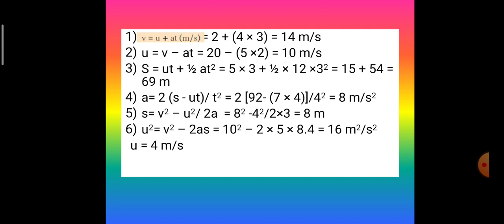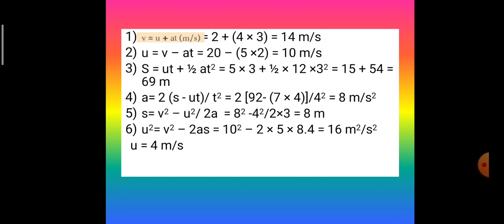Here v is equal to u plus at. So by putting in the values, you get 2 plus 4 multiplied by 3. 4 3s are 12 and 12 plus 2 is 14. Next you have to find out initial velocity. So v minus at. 5 2s are 10, and 20 minus 10 is 10 meter per second.